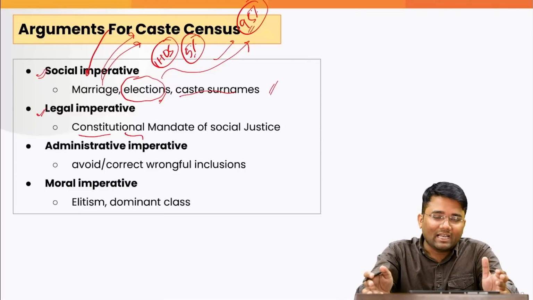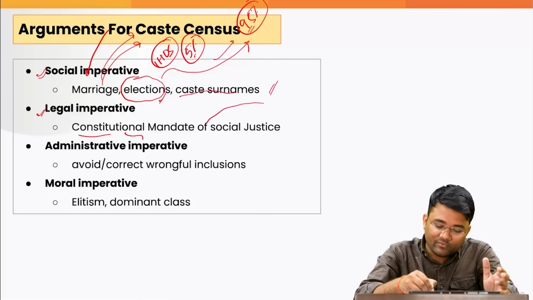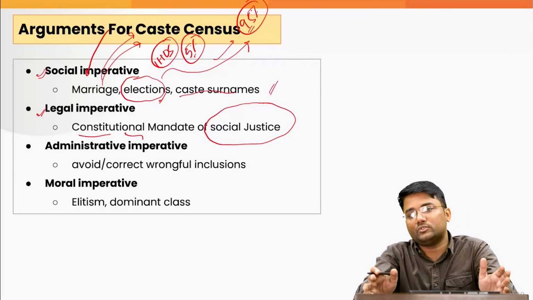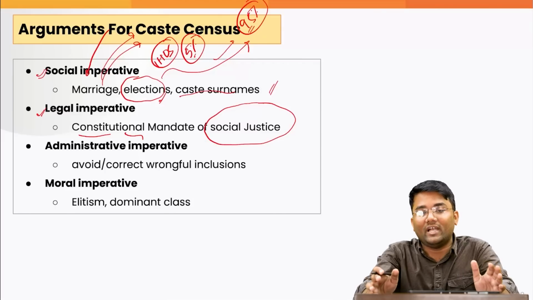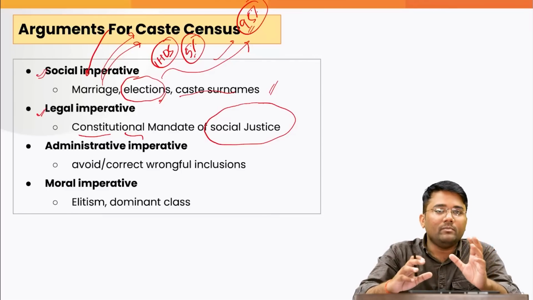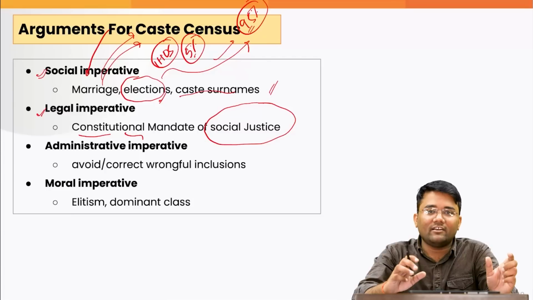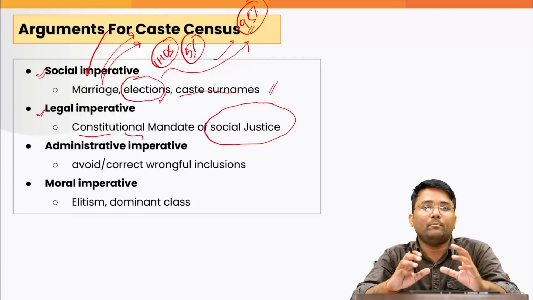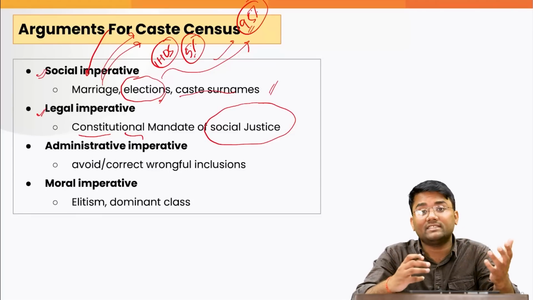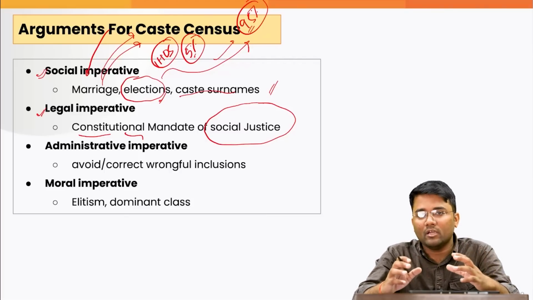Then the legal imperative. As per the constitution, affirmative actions have been provided to some backward classes. Reservations have been provided to ensure social justice, which is envisaged by our preamble, and by the founding fathers of our constitution, so that social justice can be provided well. If we identify the caste properly, we will be able to ensure social justice is provided properly. All the underserved castes who couldn't take the benefits of various schemes and programs of the government can be identified and be given that welfare properly.